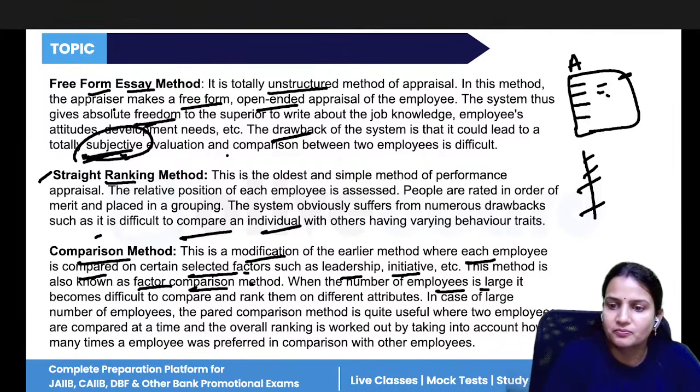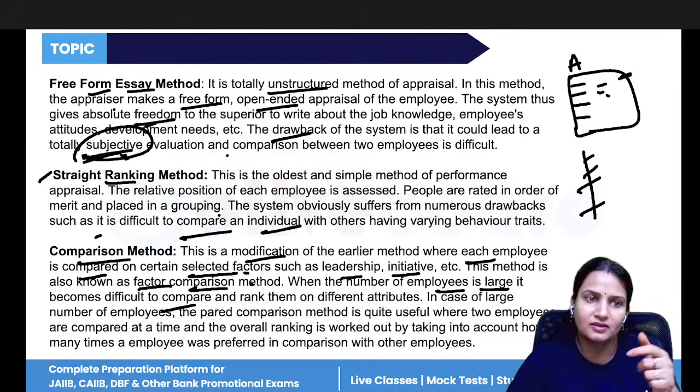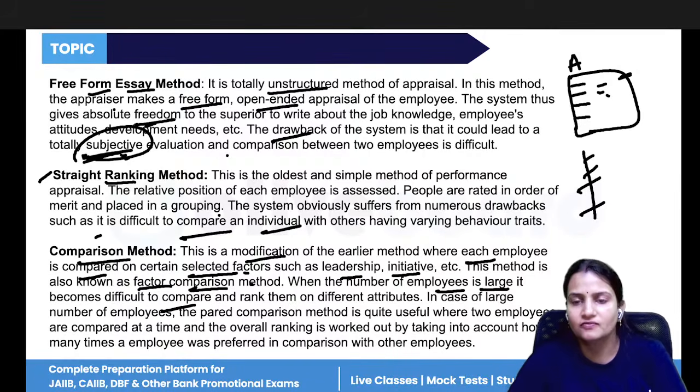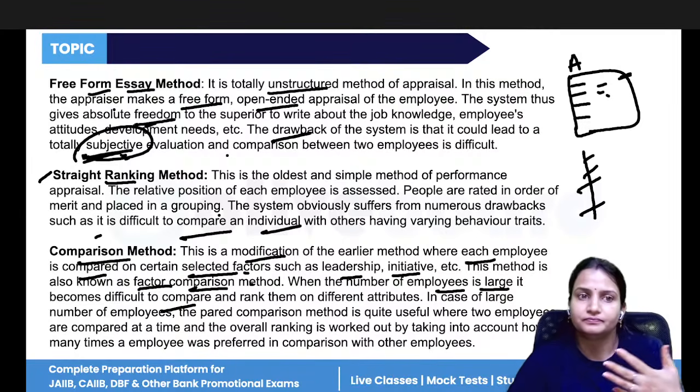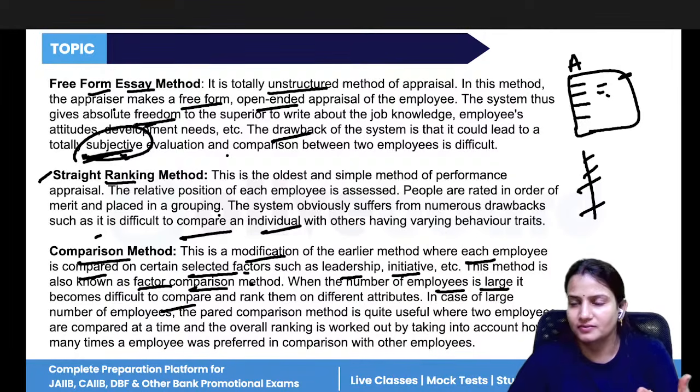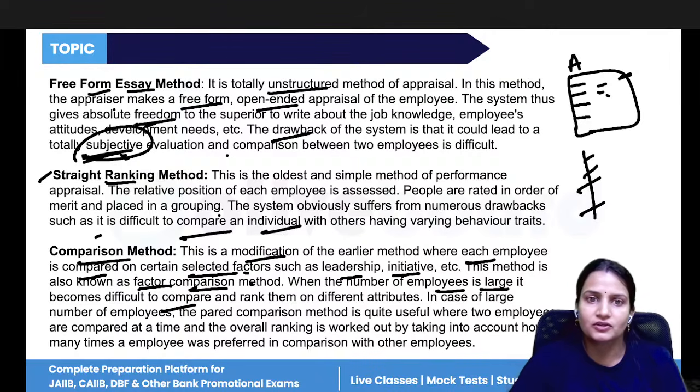So when the number of employees is large, it becomes difficult. See, factor comparison is okay when the size of the organization is small, when people are fewer in number. But if the size of the organization is very large, like 300, 400, 500 employees, then it becomes quite difficult to do the comparison.